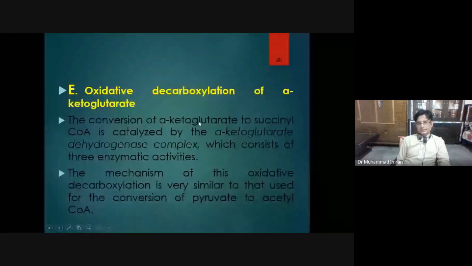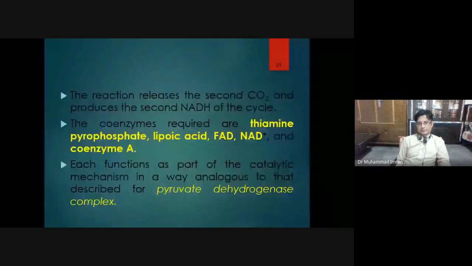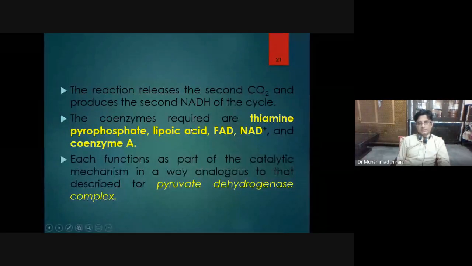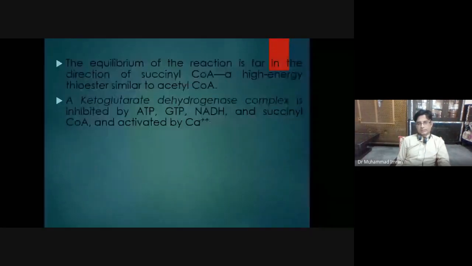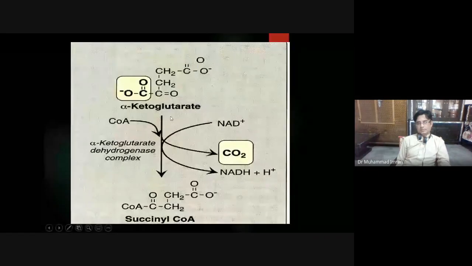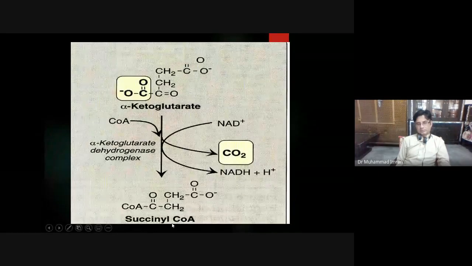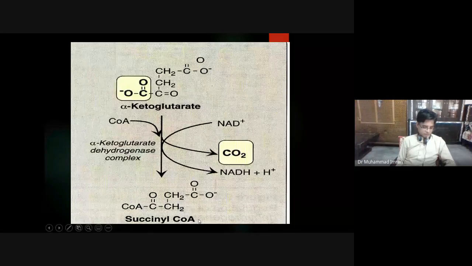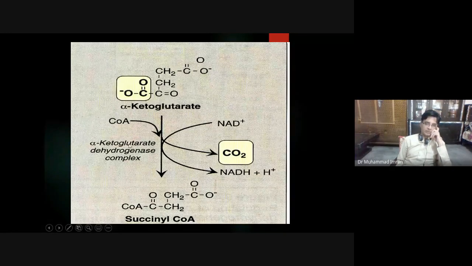In the next reaction, which is a very important and highly regulatory reaction, alpha ketoglutarate changes into succinyl CoA. This reaction happens in the presence of alpha ketoglutarate dehydrogenase complex. This is a complex of three enzymes.